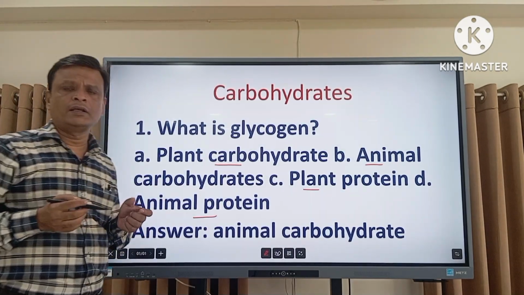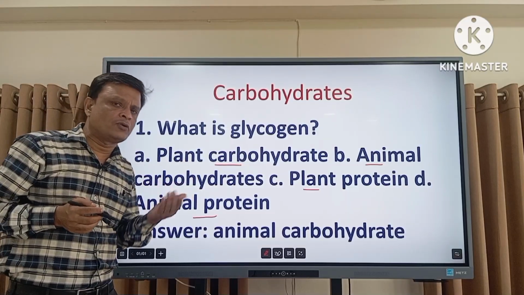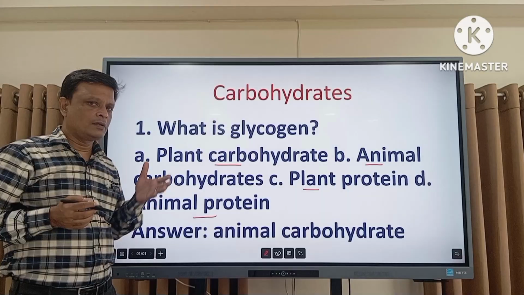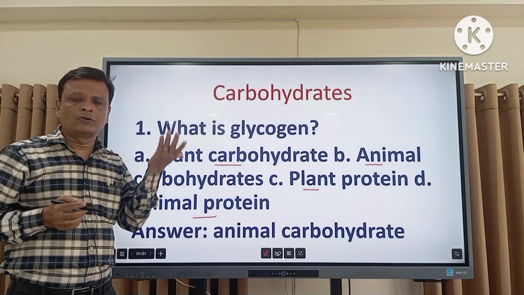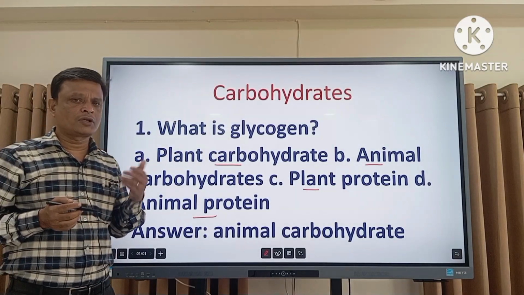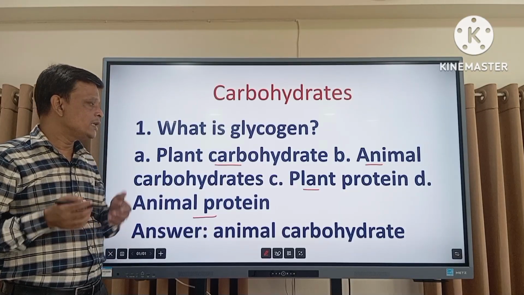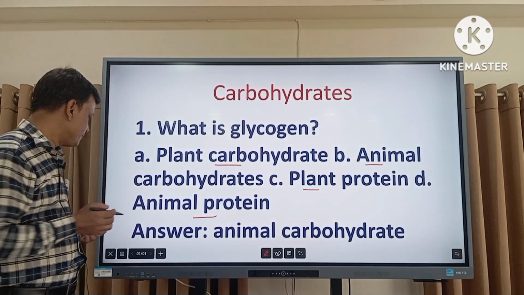When we intake any carbohydrate food, the food is mostly converted into glucose, and some of the glucose is used for production of energy, and the excess glucose is stored in the animal body in glycogen form.